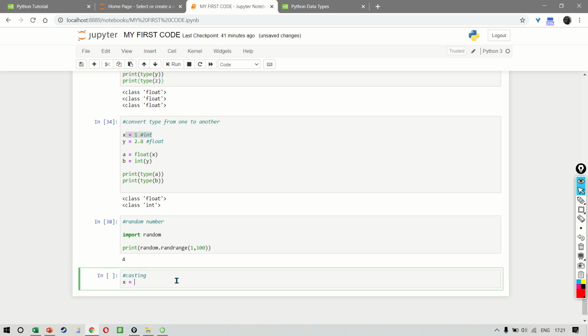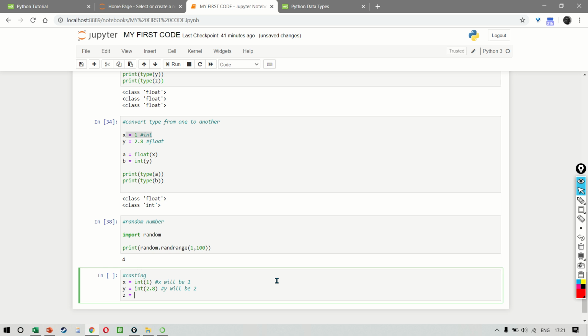If I say that x is equal to int(1), then essentially what we're doing is we are saying that x will be 1. If we say that y is equal to int(2.8), then this means that y will not be equal to 2.8, but y will be equal to 2 because 2.8 is a float, but 2 is an integer without the decimal point.